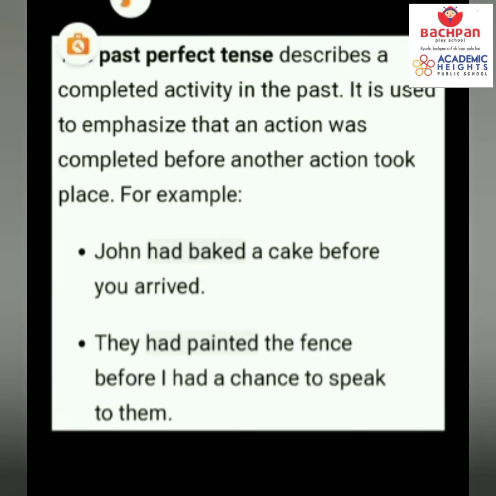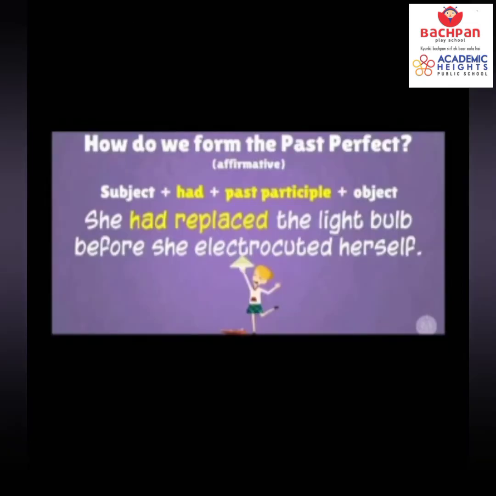Now let's see how do we form the past perfect affirmative sentences, means positive sentences. What is the rule of the positive sentences of past perfect tense? Subject plus had plus past participle. But what is past participle? The third form of the verb plus object. But you know there are three forms of verbs. First is the present form, then past, and then past participle. Means first is the base form, then first form of the verb, then second form of the verb, and then past participle is the third form of the verb. So subject plus had plus past participle means third form of the verb plus object.